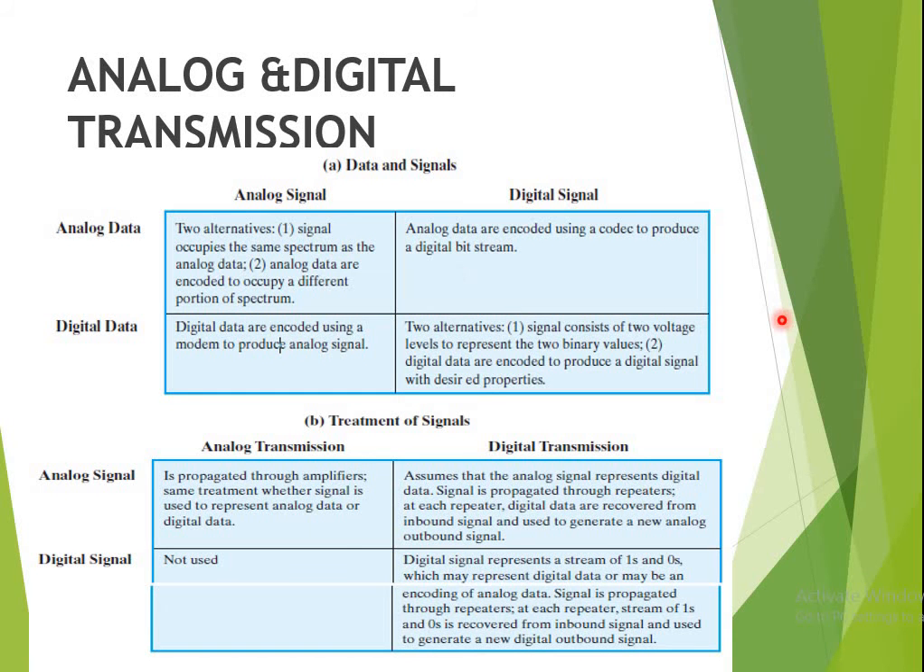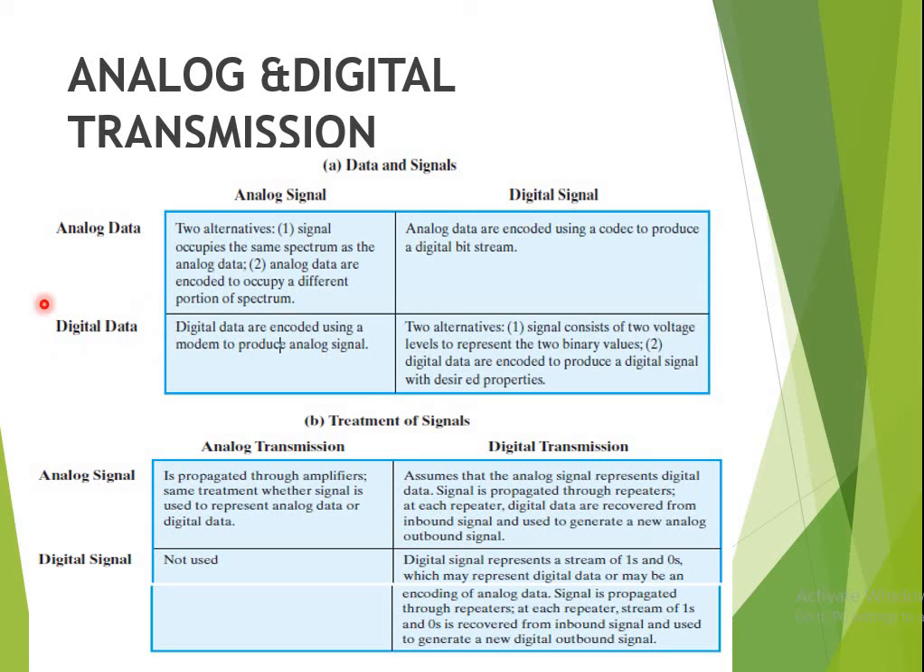Here one representation is shown, which gives the relation between the data, signal and the transmission mode. The first table is a representation of data in the signal. If your data is analog and your signal is analog, there are two alternatives: the signal occupies the same spectrum as the analog data, or the analog data is encoded to occupy a different portion of the spectrum. If your data is in analog format and the technique used for signaling is digital, then analog data is encoded using a codec to produce a digital bit stream.